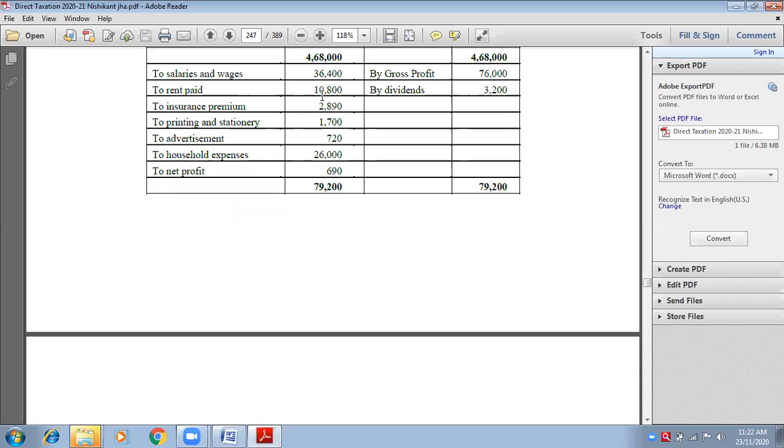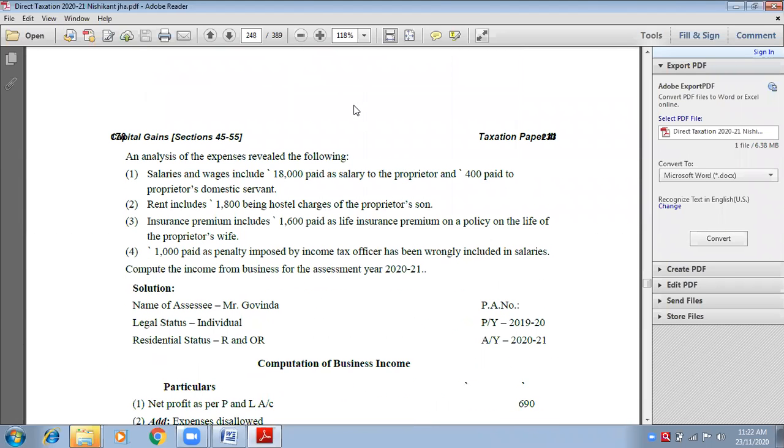But here 2,890 rupees is shown. Out of 2,890 rupees, only 1,600 will be discarded. The rest of the amount will be assumed to be related to the business. It can be stock insurance also. For stock insurance, you need to pay a premium, and that is related to the business.